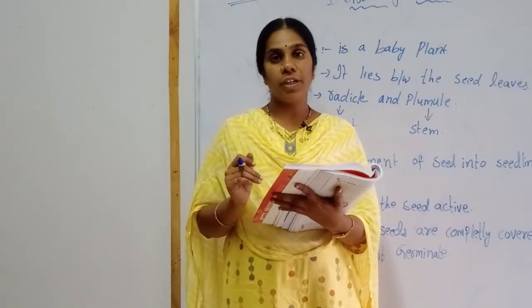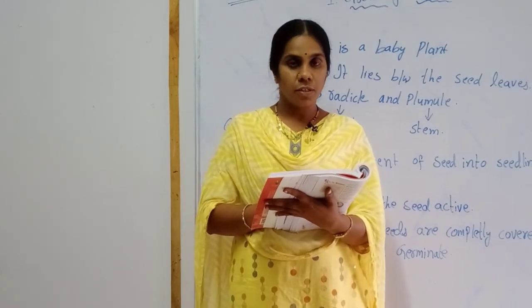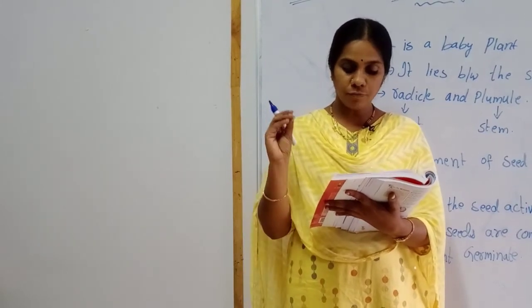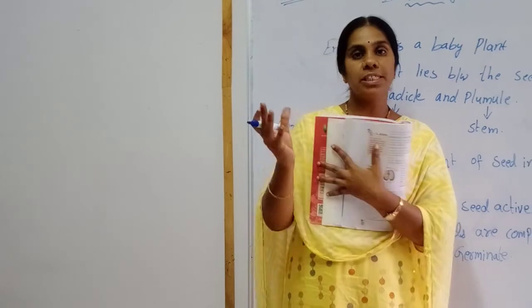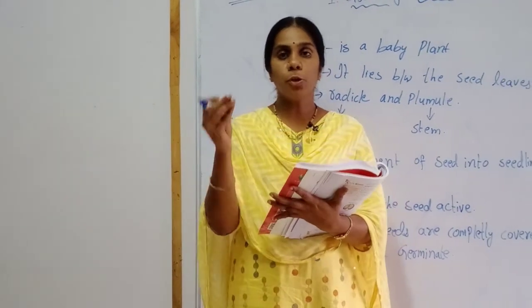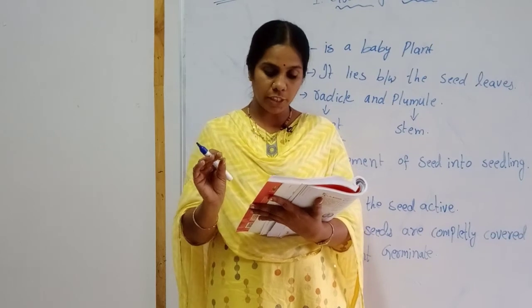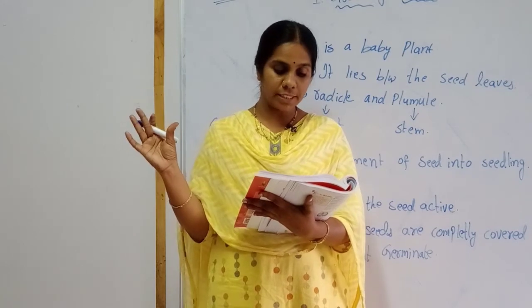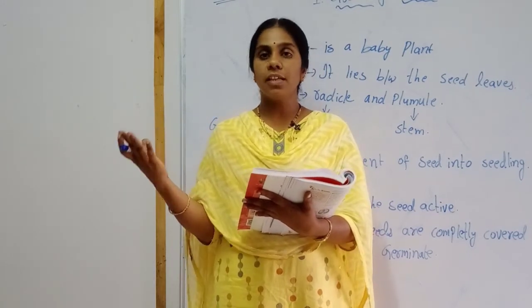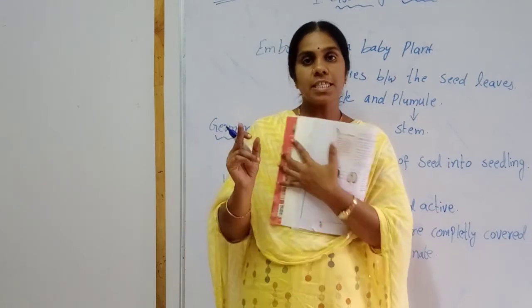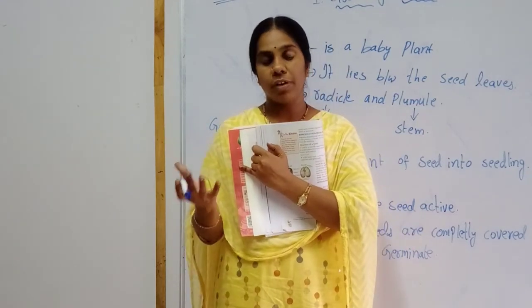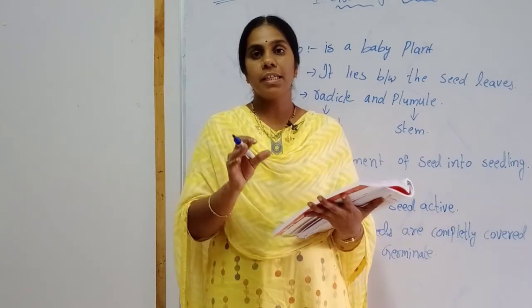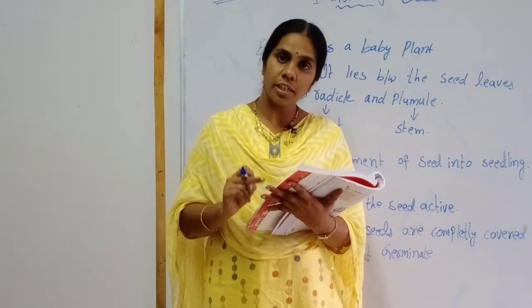In page number 129, we have the activity. Okay? Take four bowls. In bowl 1, put a few bean seeds on wet cotton. First take wet cotton and put a few beans on it, and keep this bowl in a dark or cool place. Cool place means in a refrigerator.